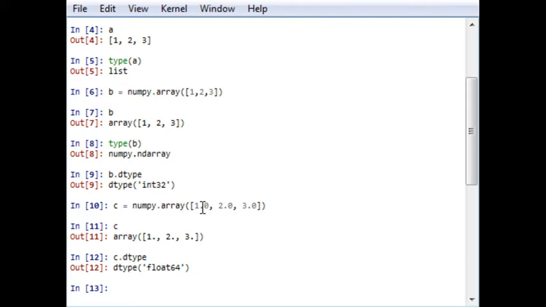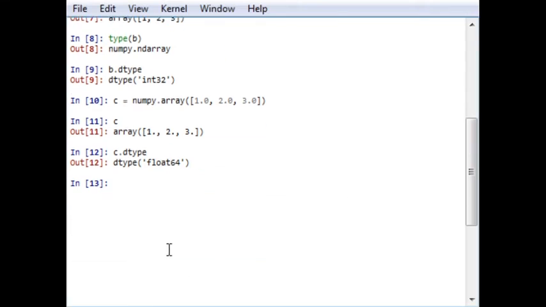The NumPy array takes a list as an input. The data type of elements can be assigned by the Python interpreter at the time of interpretation in a dynamic fashion. Alternatively, the data type can also be defined at the time of creation, using the second argument of the array function. That means you can also define the data type.